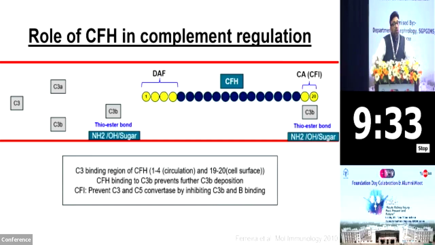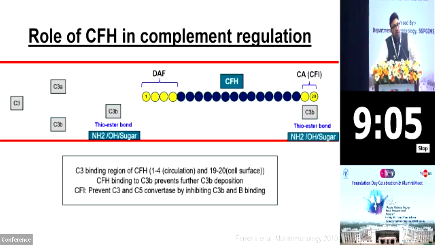That is why when you have a deficiency or an anomaly at the carboxy terminal end, you have thrombotic microangiopathy, because thrombotic microangiopathy is a disease of the endothelium. Whereas if you have defects in the amino terminal end, which actually binds to the plasma C3b, you have C3 glomerulopathy and other related diseases. Although it's not mathematics, it's more of biology, so you could have vice versa also, but that's an exception.